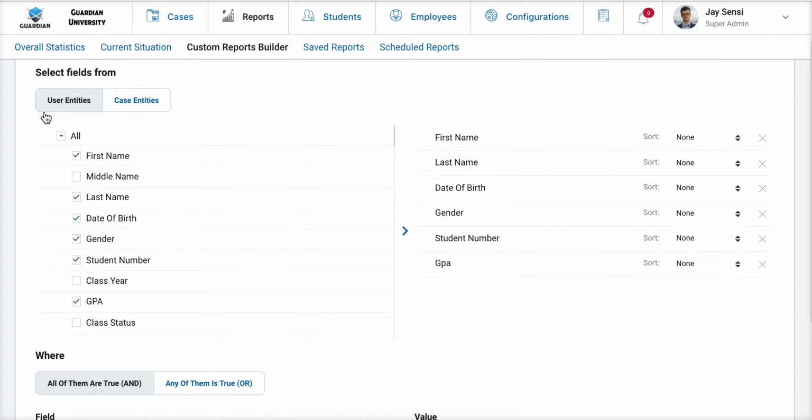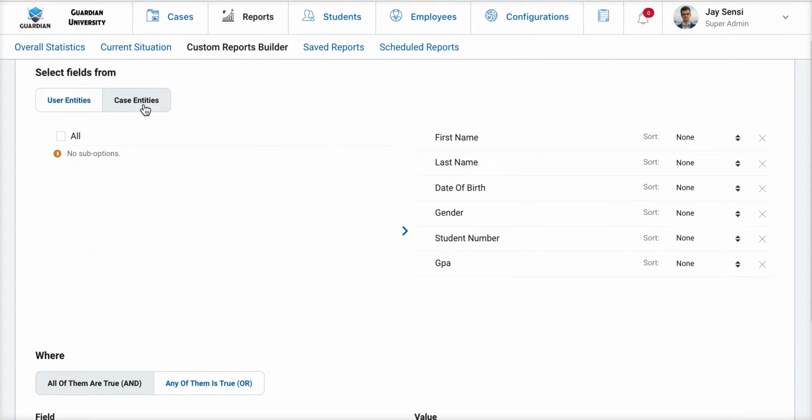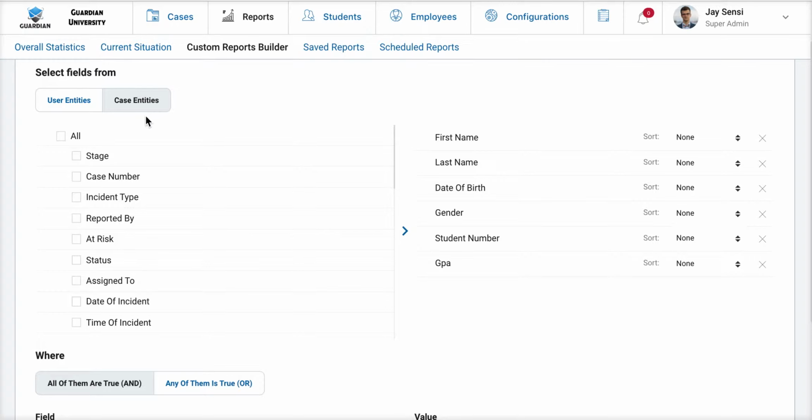We have both user entities and case entities. User entities are all available fields, standard or custom, that are tied to a person. Case entities are either standard or custom, any fields that have been created for particular cases, such as case number, incident type, assigned to, and date of incident. One thing to note is that any custom field created by a user will be available in the custom report builder. So as you add fields to your report, you can choose to change your mind and remove them by clicking the X if you need.